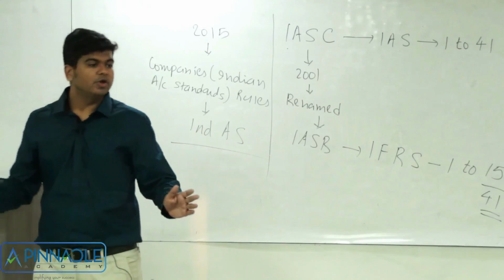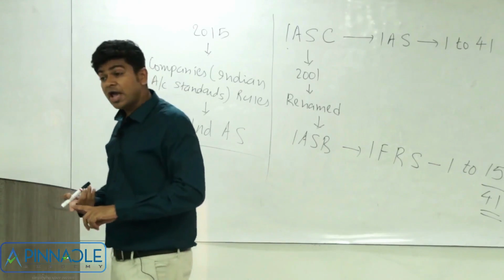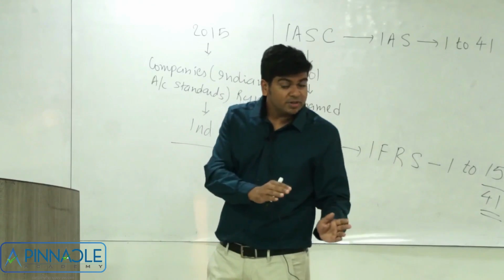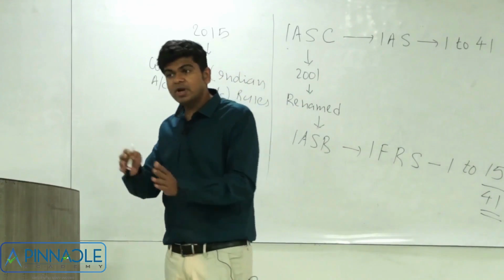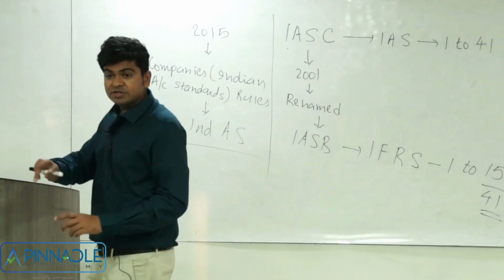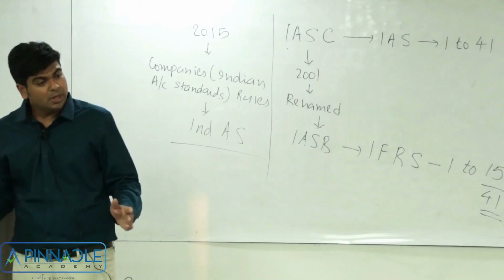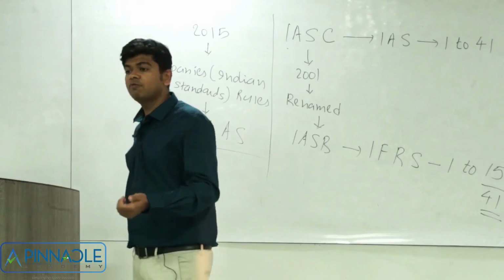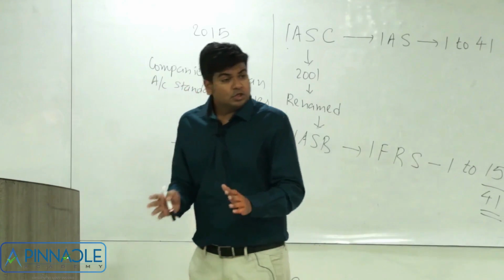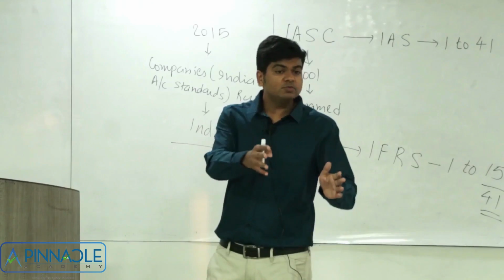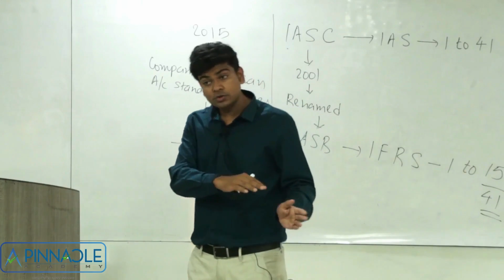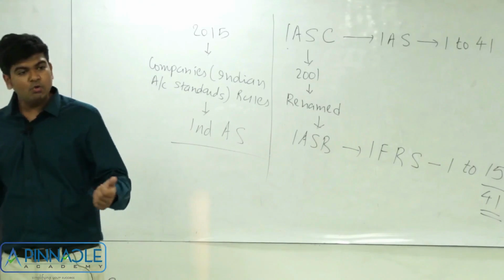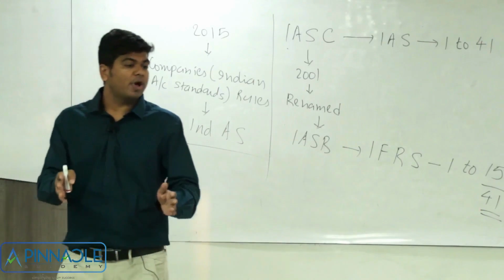It should not happen that we pick up the P&L of a German company and try to compare it with a similar company doing a similar kind of business in India. Let's say we are comparing the two P&Ls, and in equivalent terms, both companies are showing a profit of rupees 10 crores. It should not happen that this profit of rupees 10 crores, although on the face of it seems the same, is not comparable because of different accounting policies.